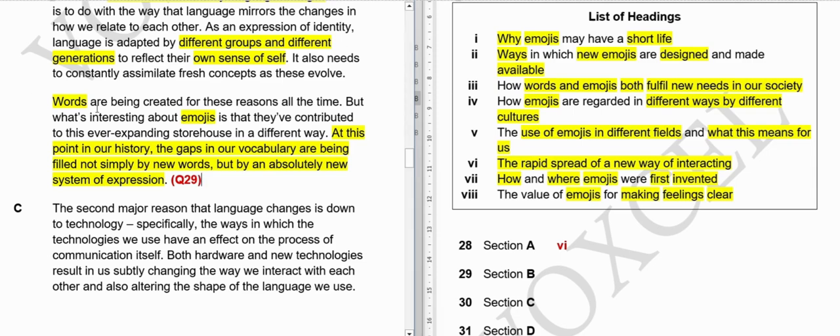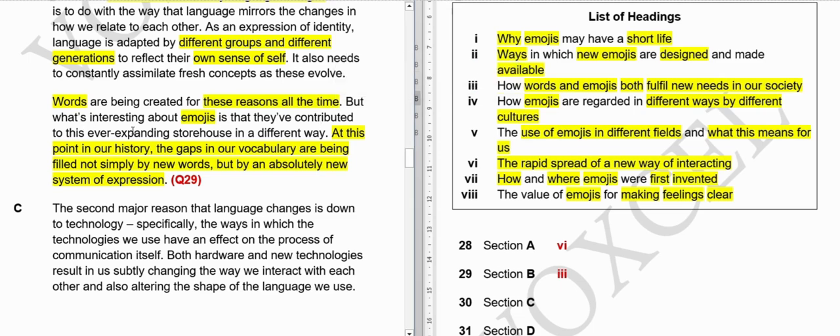Okay, time's up. I hope you figured it out, and the answer to this question is answer number 3. How words and emoji both fulfill. So they are saying not only words but also emojis, our new needs in society. Okay. So new words, new system. So new needs. Because our needs are constantly evolving, it is written that it also needs to constantly assimilate fresh concepts as these evolve. So that's why words are created for these reasons all the time.